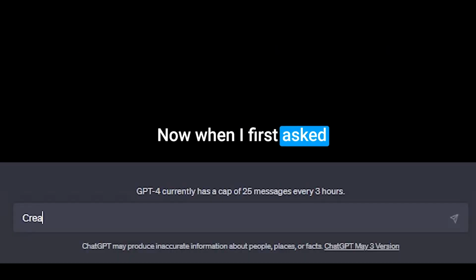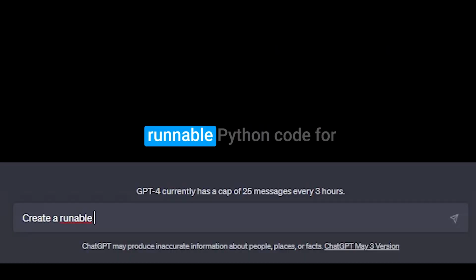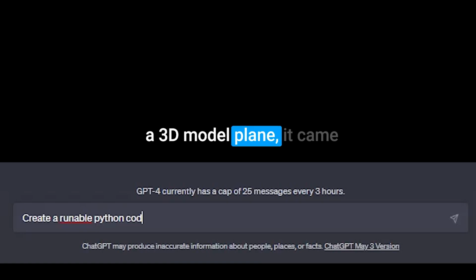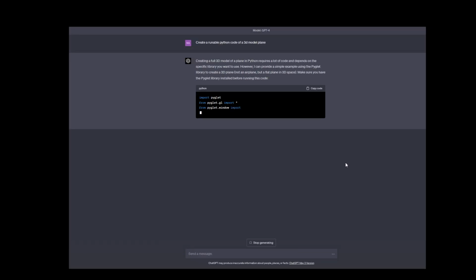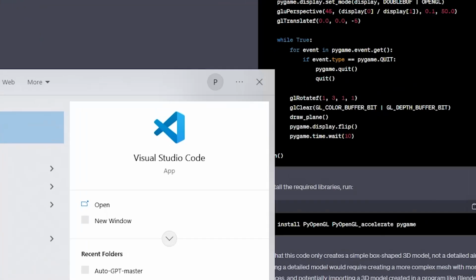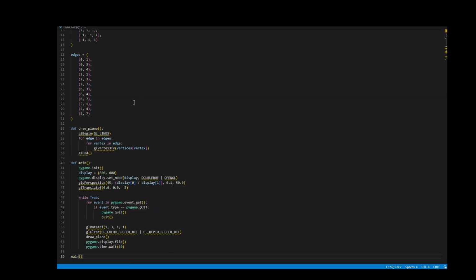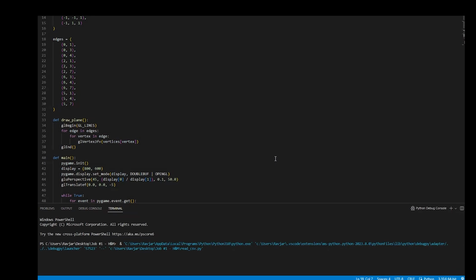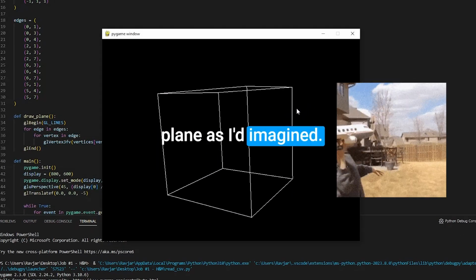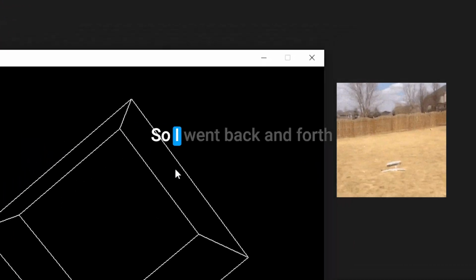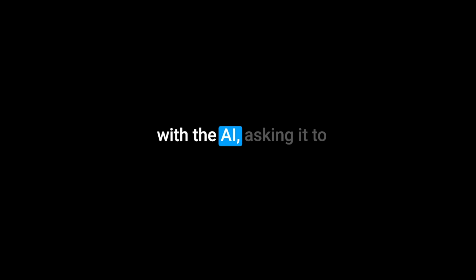Now, when I first asked ChatGPT 4 to create a runnable Python code for a 3D model plane, it came back with a decent code. I put the code into Visual Studio Code and ran it. But it wasn't exactly a plane as I'd imagined. So I went back and forth with the AI, asking it to modify the model to make it a plane, but things took a different turn.